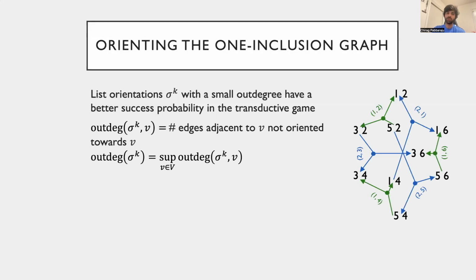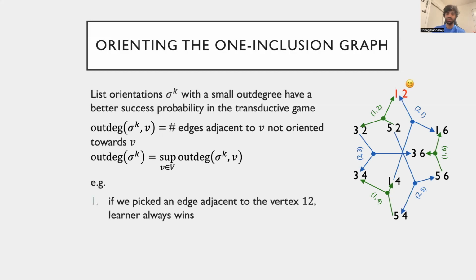The out degree of a vertex determines the probability that the learner wins if they were presented with an edge adjacent to this vertex. For example, say we consider the list orientation as given in the picture. Since every edge adjacent to the vertex 1, 2 is oriented towards it, if nature had picked any edge adjacent to this vertex, the learner wins regardless.